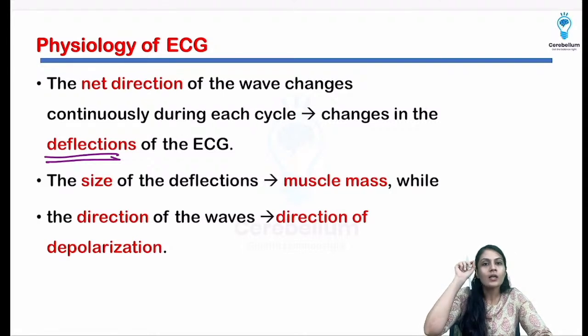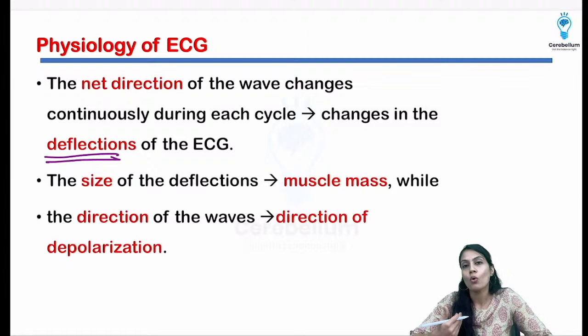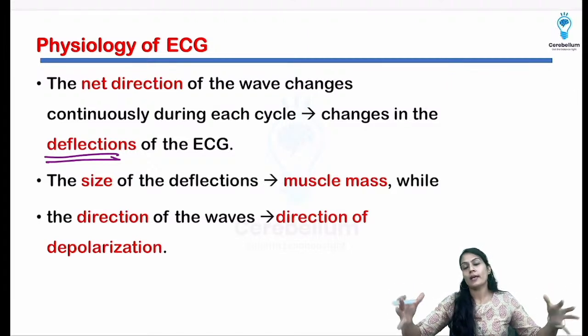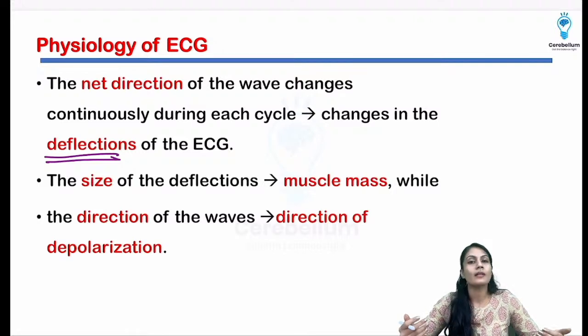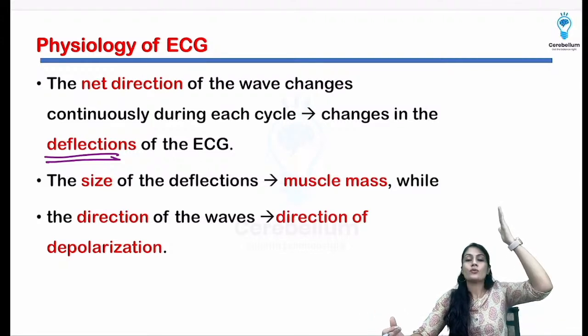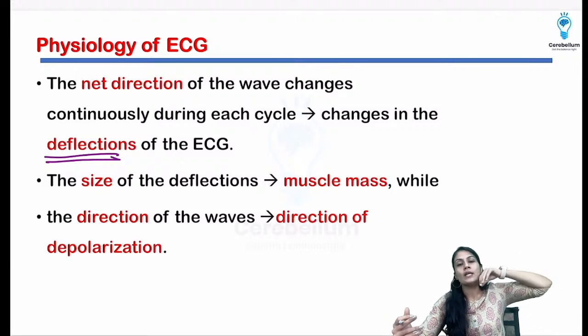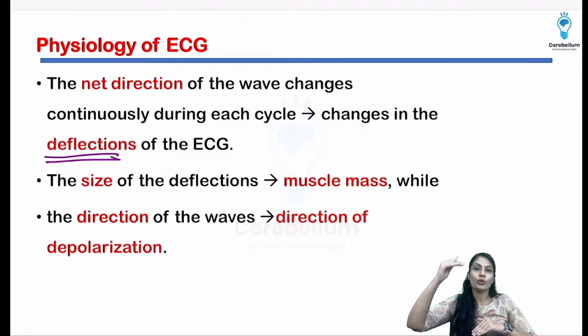Okay, and the size of deflection depends on how much depolarization there is, that means how much muscle mass is present and how many muscle fibers are producing the depolarization. According to that, the voltage is going to change, and if you change the voltage, the size of deflection is going to change, right?